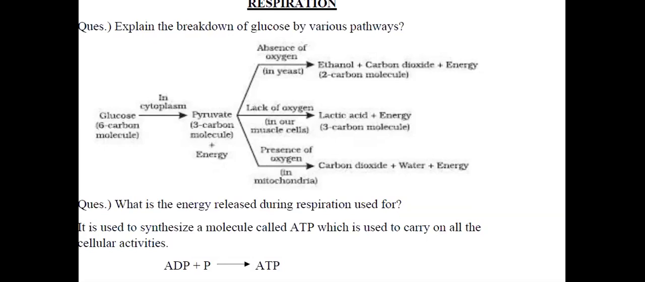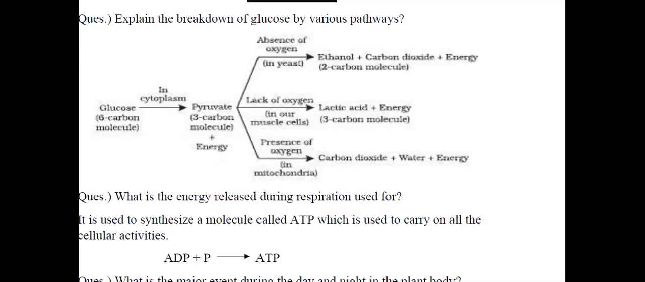So you have seen the various mechanisms by which the glucose is broken down. There are 3 different pathways. That means in the absence of oxygen, lack of oxygen, and in the presence of oxygen. In the absence of oxygen, as I told you, it takes place in yeast. It forms ethanol, that is a form of alcohol, carbon dioxide, and energy. In the lack of oxygen, which takes place in our muscle cells, it forms lactic acid and energy. And in the presence of oxygen, it takes place in the aerobes in us. It takes place in the mitochondria and it forms carbon dioxide, water, and energy.